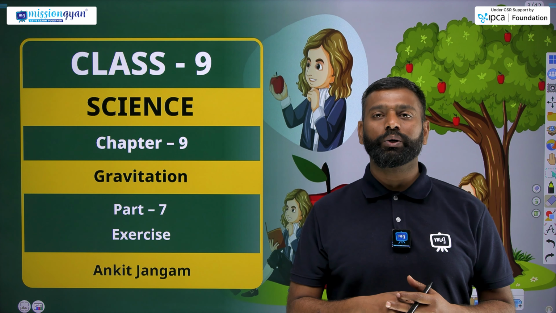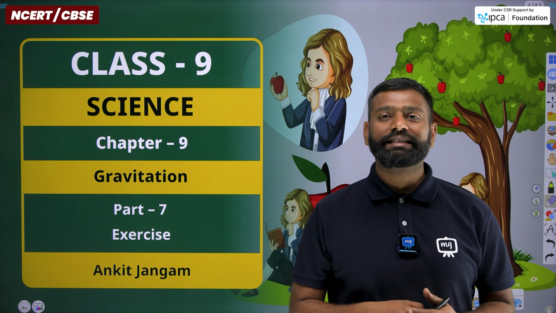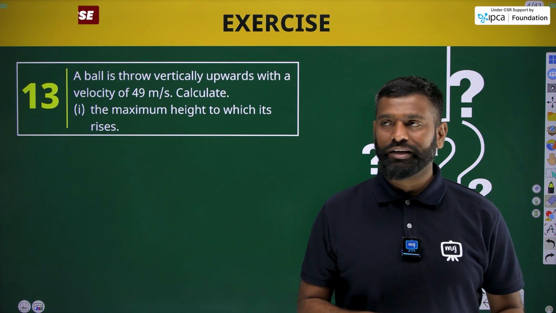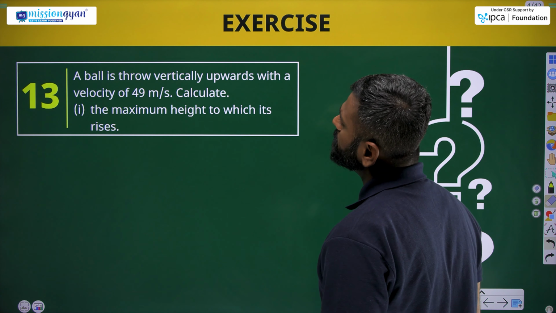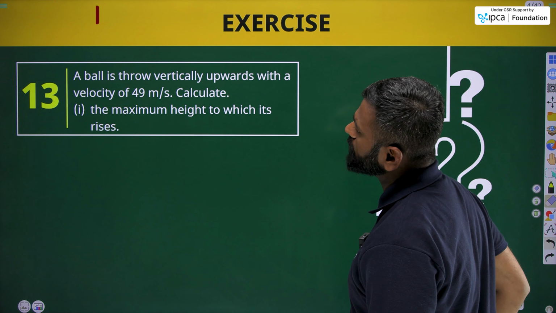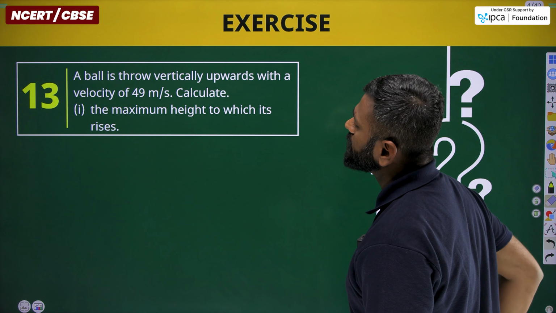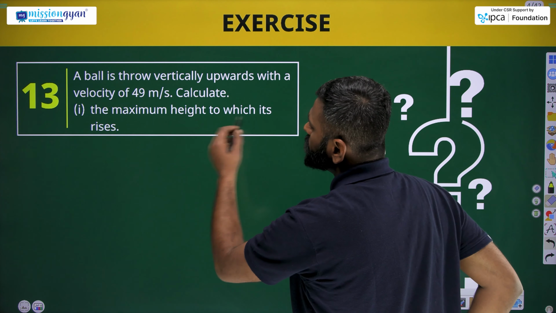In today's video, we're going to do exercises. So let's start with question number 13. A ball is thrown vertically upward with a velocity of 49 meter per second. Calculate the maximum height to which it rises.